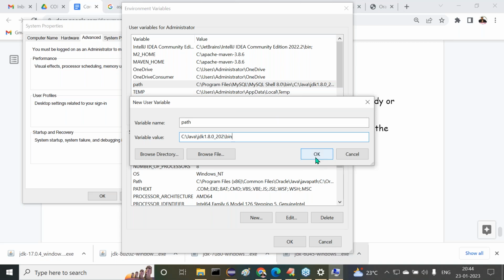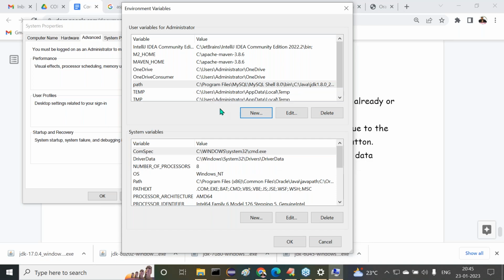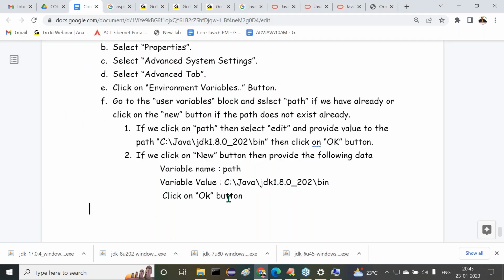Already in my system, it is available. I'm not going to click on OK button. I'm just going to click on Close. Right, sir. That one already existed. Then what next one in both the cases after completion of this? Click on OK button here. Now it's okay, fine. Click on OK button. Right. Then after that, what next one here? Alright, so now observe carefully. After completion of this, click on OK button.